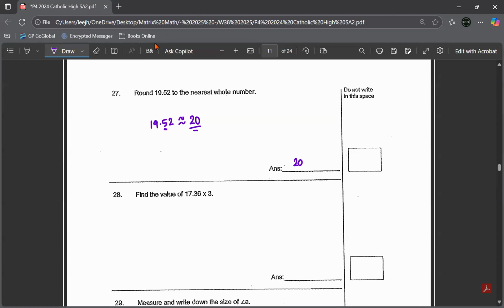Question 28, you just need to multiply 17.36 times 3. 6 times 3, 18. Again, 3 times 3, 9, 9 plus 1, 10. Decimal point. 7 times 3, 21, 21 plus 1, 22. 1 times 3, 3, 3 plus 2, 5. 52.08.